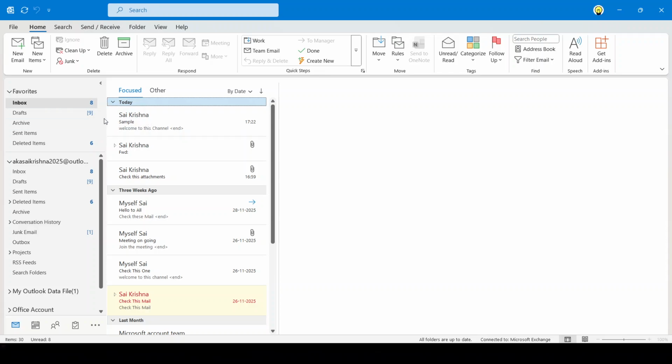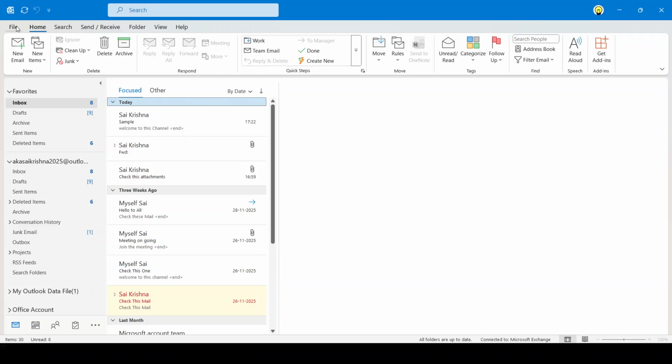Before we start, make sure your account has permission to access the shared mailbox. If it hasn't been granted by your admin, the mailbox won't appear even if you follow these steps correctly. Let's begin with Classic Outlook on Windows.